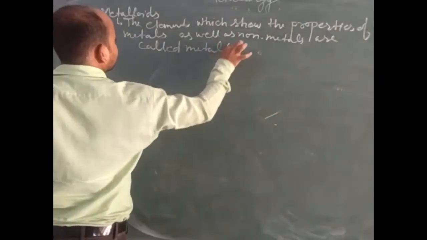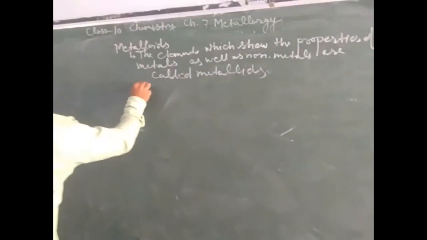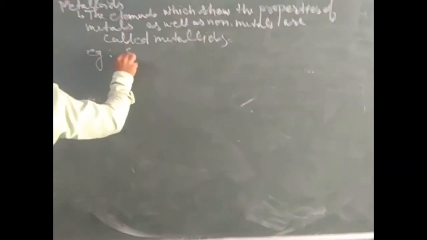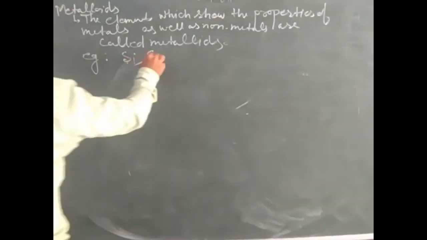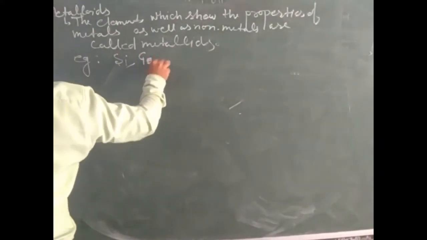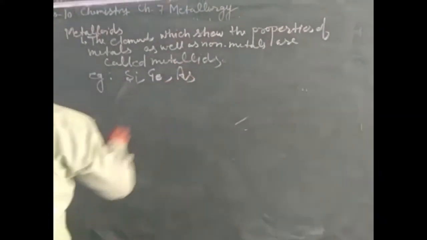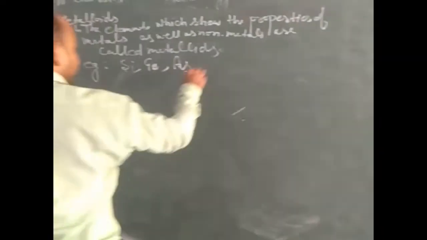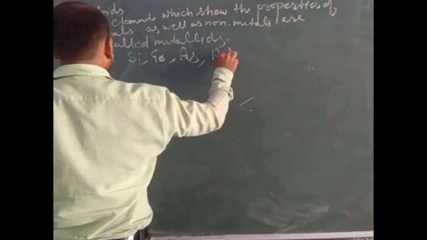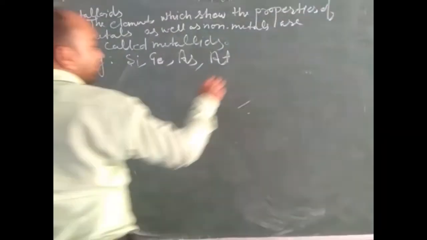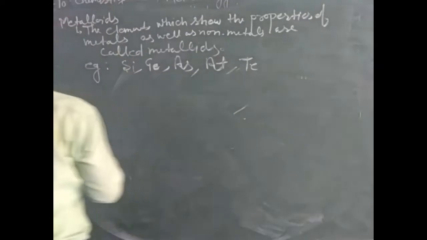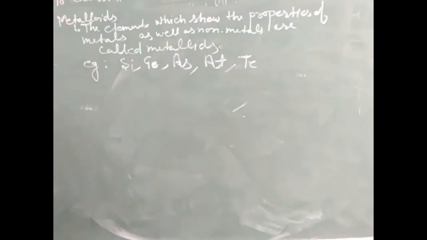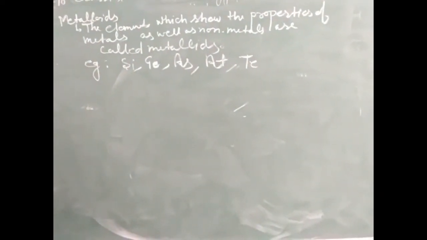These are called metalloids. For example, we can take silicon, Si; germanium, Ge; arsenic, As; antimony, Sb; and tellurium, Te. These are metalloid elements.